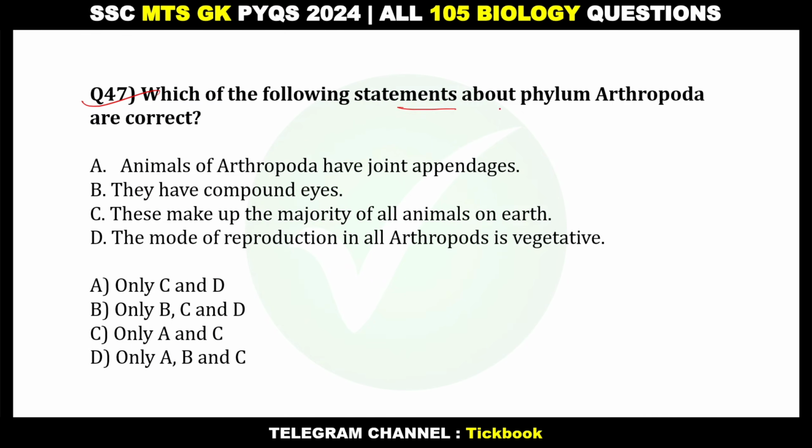47. Which of the following statements about phylum Arthropoda are correct? Animals of Arthropoda have joint appendages. They have compound eyes. These make up the majority of all animals on earth. The mode of reproduction in all arthropods is vegetative. Option number D, only A, B and C is the correct answer. A, B and C. Okay.